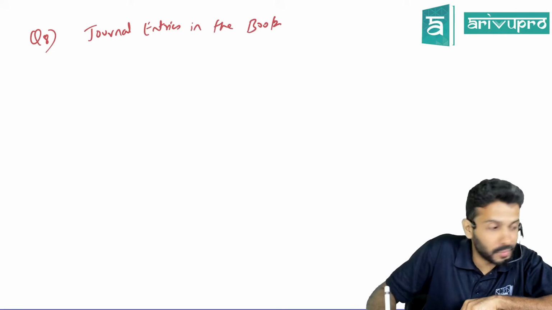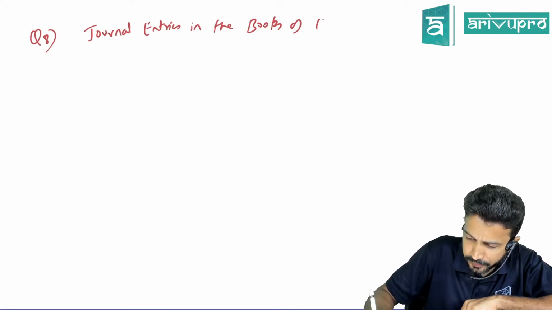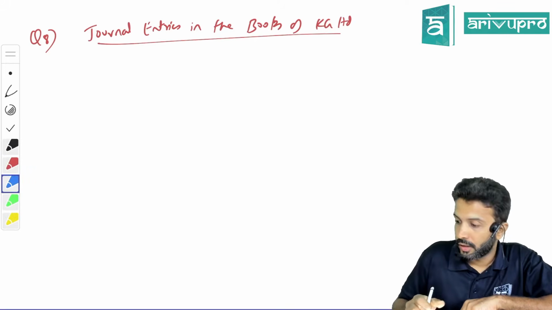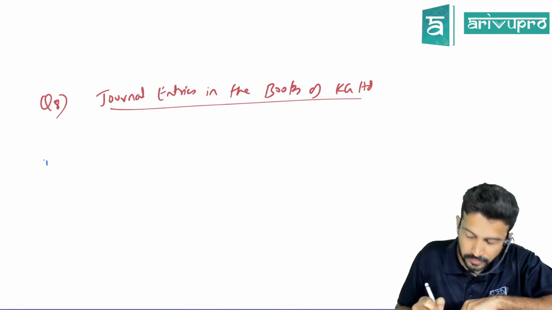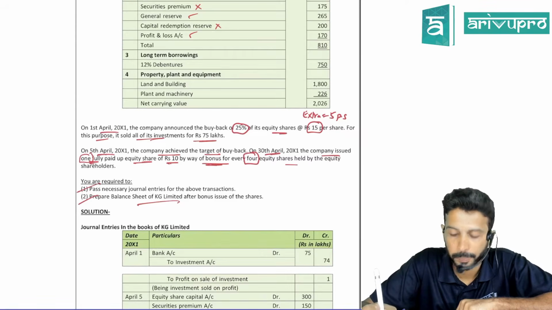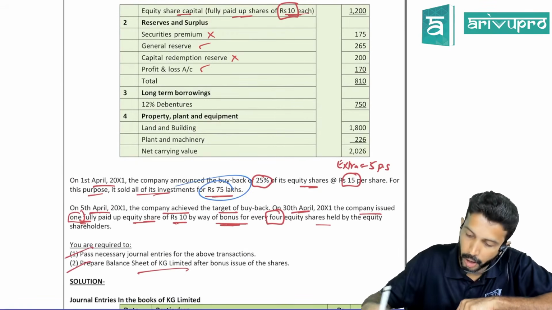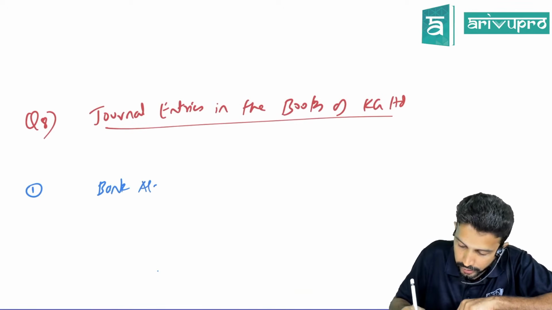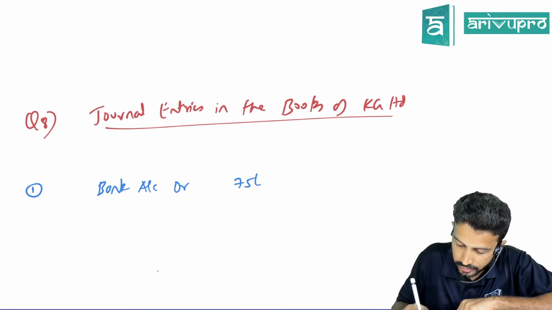Journal entries in the books of which company is that? KG. The first journal entry. Is there any inflow? Did we sell any investment? How much value for? So the journal entry is bank account debit 75 lakhs to